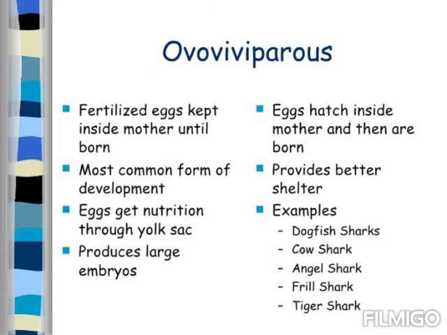In viviparous animals, the young one inside the womb of the mother gets food from the mother through the placenta. But in ovoviviparous, there is no placental connection with the mother. Hence, it is also called aplacental viviparity.